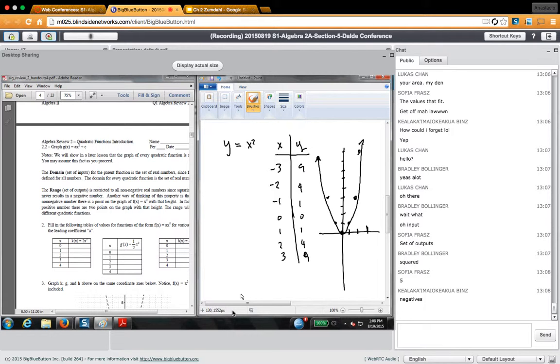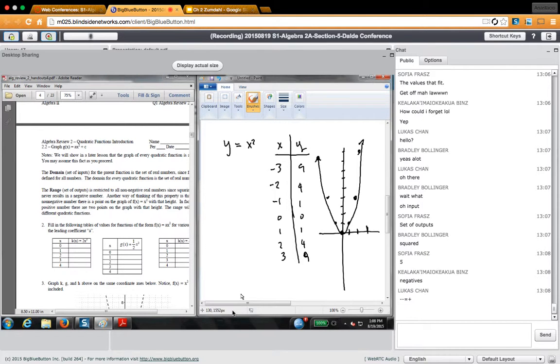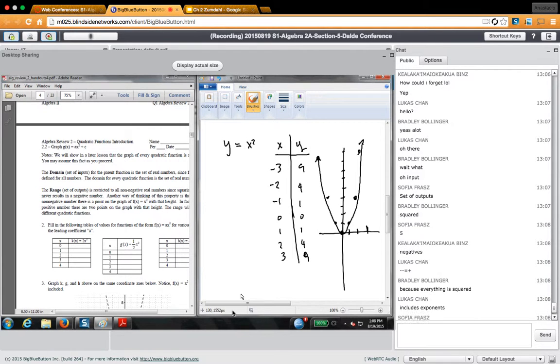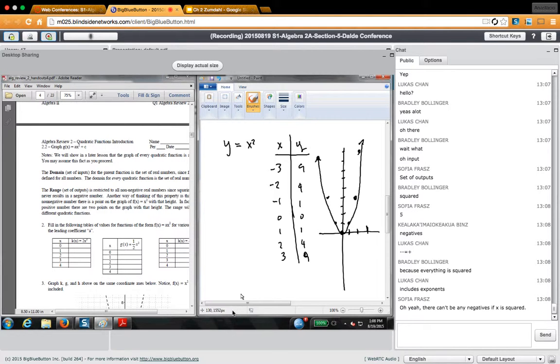If you look at this, and I ask you, for what x values is y equal to a negative number? You would say any x value, because there is no x value that I can put in to make the y value be a negative number. You can see because the graph doesn't go below this line right here.